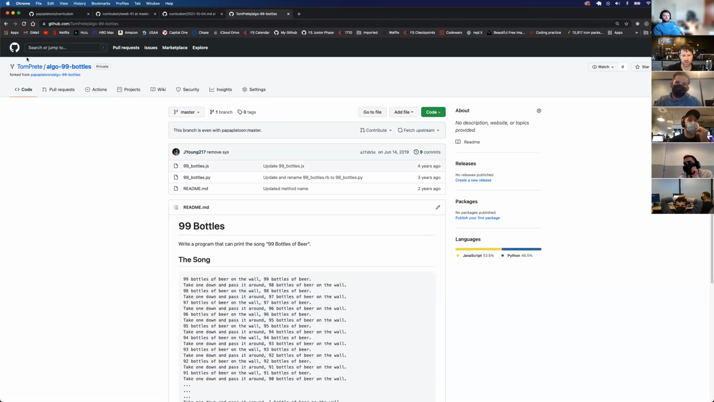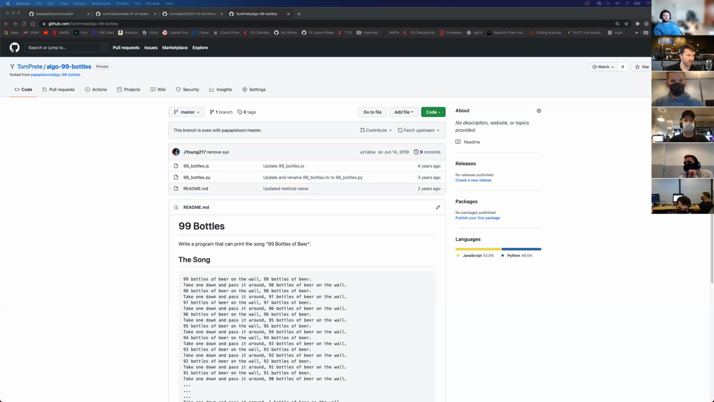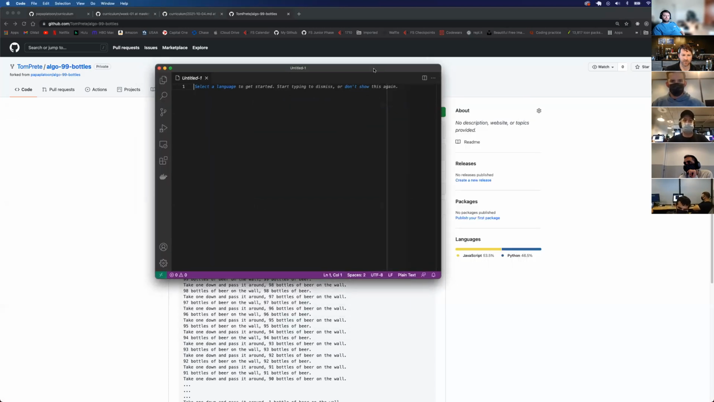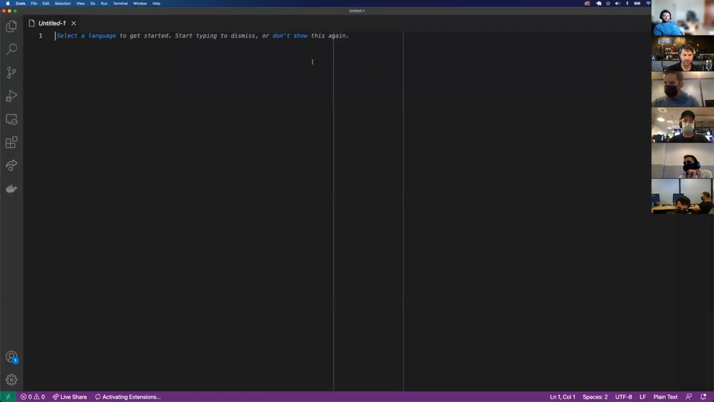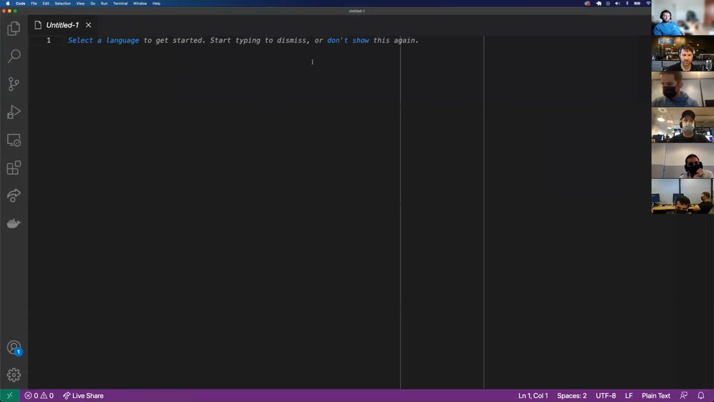All right. So I'm currently on my personal GitHub, algo 99 bottles. Now I need to get this code down on my local machine because right now it's only stored up on my GitHub. And what I'm going to do is open up a new VS Code window. So here's my VS Code window. I'm going to zoom in a little bit so you all can see that better.